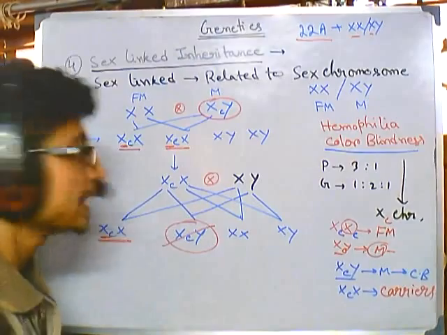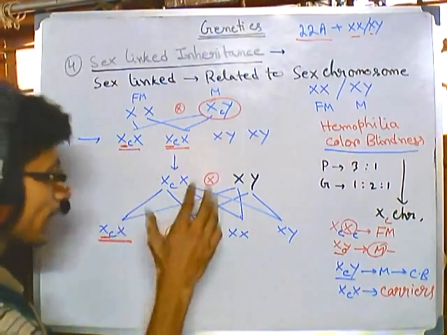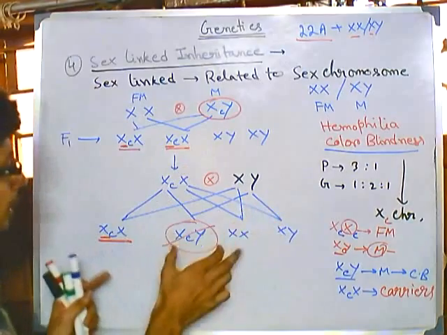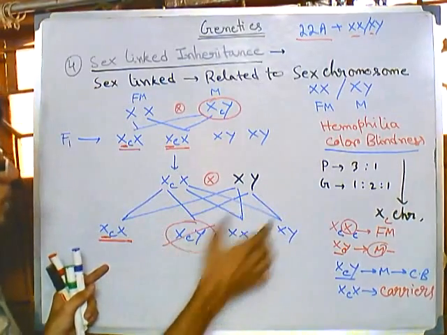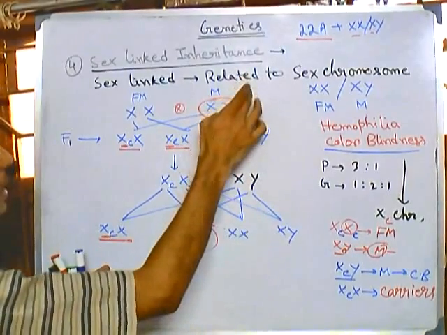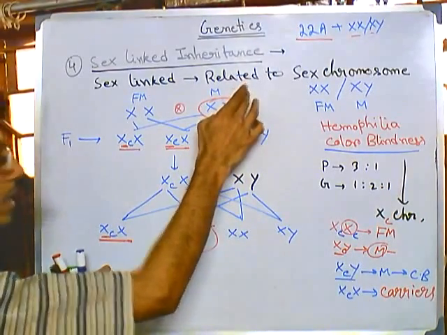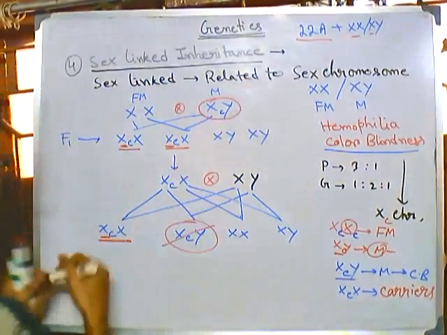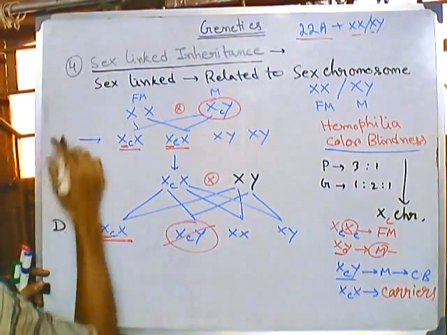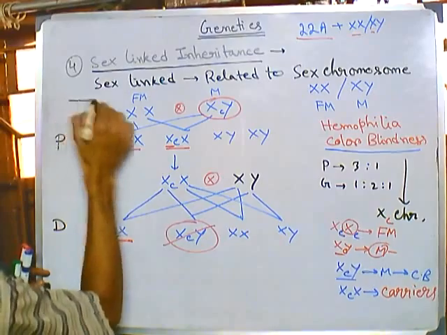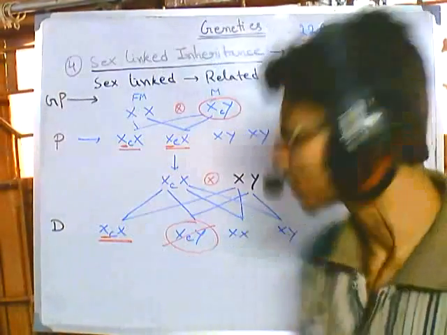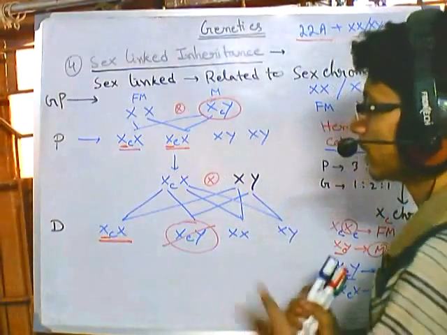So what will happen now, look at this, and if we look at this family tree, this is a whole family tree that we have made. So here this is the generation, above this is the parental generation, and these are their grandparents, right? So if I draw it carefully, this is the daughter generation, this is the parental generation, and this is the grandparental generation. So we have traveled 3 generations from the grandparents to their daughters.